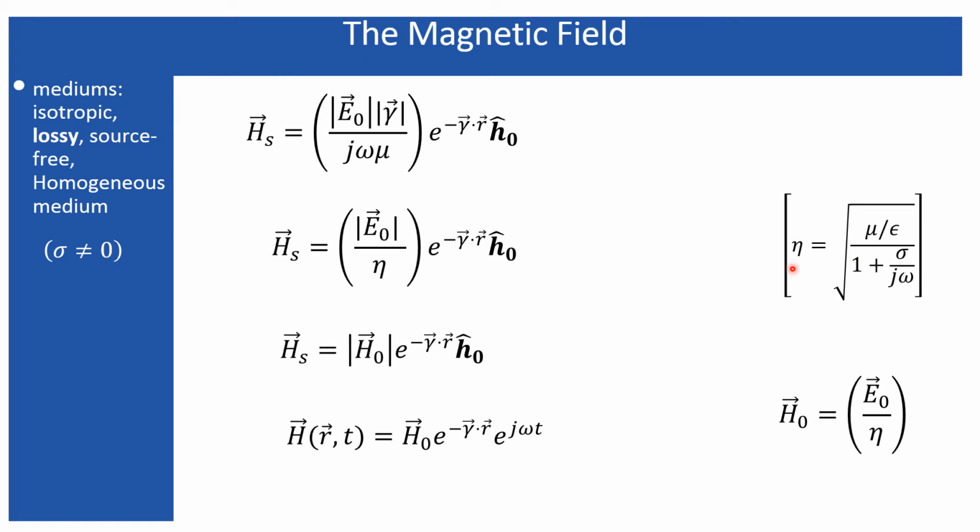But here this intrinsic impedance is complex in nature. From its expression you can see over here. So what does complex intrinsic impedance mean? It has a real part and it has an imaginary part. The real part causes the dissipation or the loss associated with the sigma, and the imaginary part causes the storing of the energy. So it stores the energy like L and C, inductor and capacitor. We'll see, I'll discuss this particular topic later on.